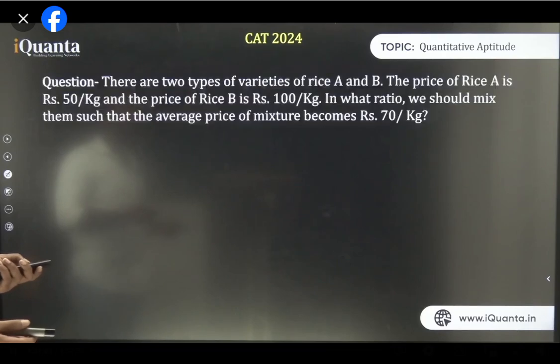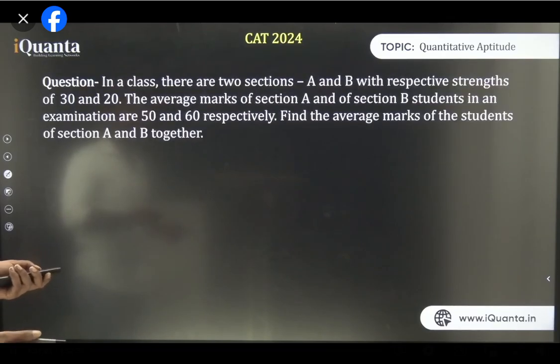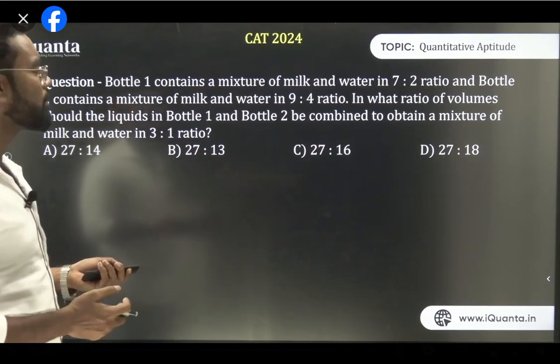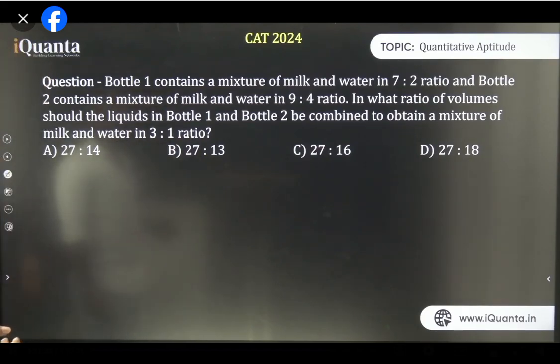This is not introduction to alligation, one question. Yes, you have done it. The average marks of section A and B. Now think about this type of question. Bottle 1 contains a mixture of milk and water in 7:2 ratio, and bottle 2 contains a mixture of milk and water in 9:4 ratio. In what ratio of volume should the liquids in bottle 1 and bottle 2 be combined to obtain a mixture of milk and water in the 3:1 ratio?